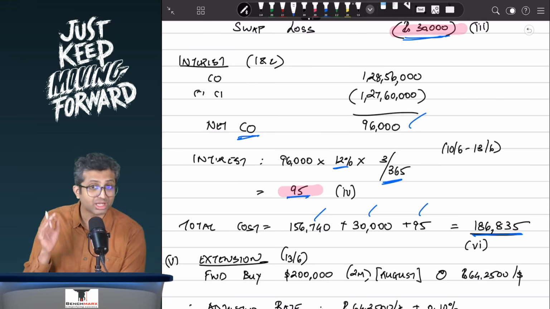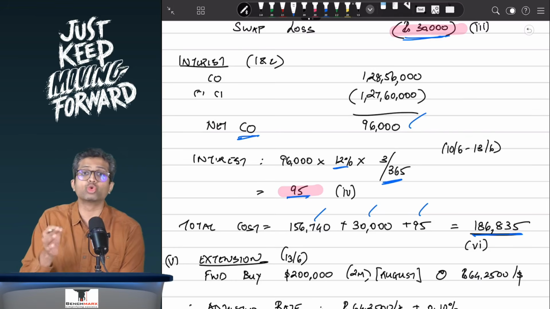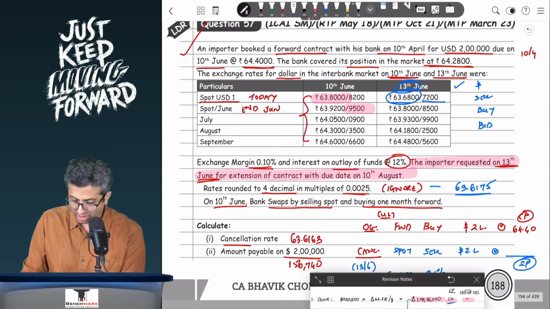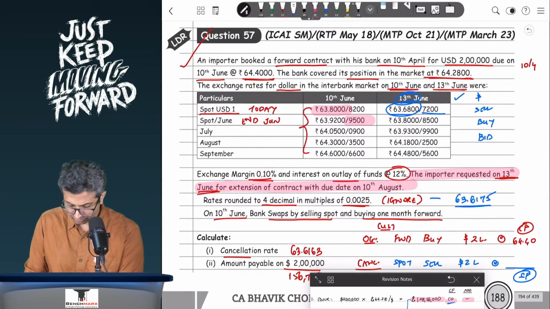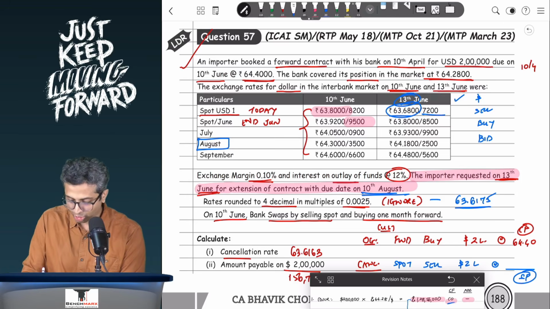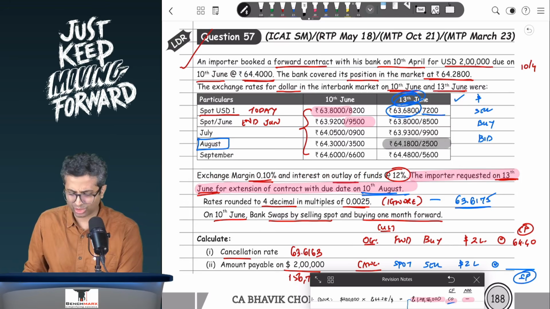Now the customer, again, remember, is coming to the bank on 13th of June. So when I look at even the extension rate for the new forward contract, I will have to look at the 13th of June rate. So on 13th of June, let us say what is happening. On 13th of June, you want an extension. Question says with the due date being 10th of August. So for you, the relevant contract will be the August contract, and you will take the 13th June, which means one of these two rates. So how will you calculate one of these two rates?